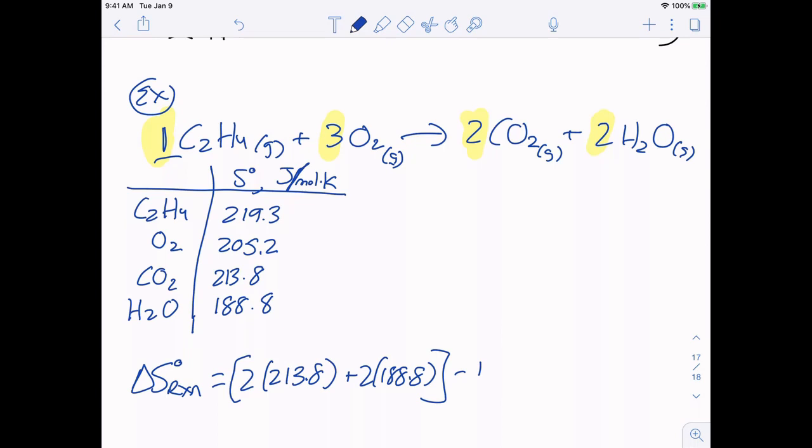So 1, mathematically you don't need that 1 there, but I want to put it there just so if it's not a 1, you don't forget to do it. 205.2. And then we'll grab our calculator.